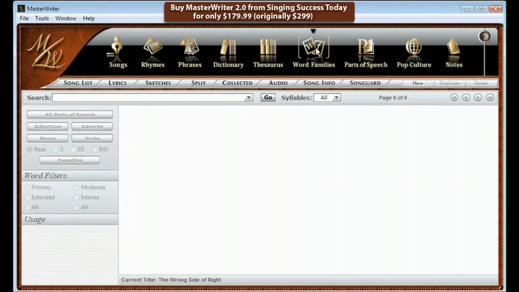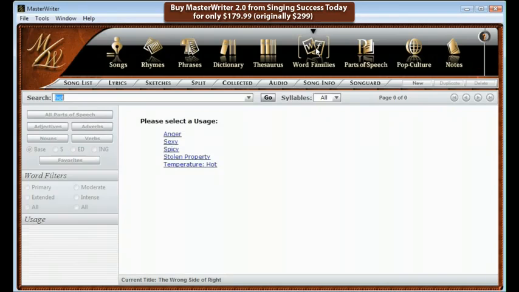Word families is a new feature that will open up a new world of possibilities for descriptive words and ideas. We have become a visual society, and our descriptive word vocabularies have suffered as a result. With this in mind, we created word families to provide the songwriter with a comprehensive and unique selection of descriptive words. By way of an example, if you're looking for a more creative way to describe a hot sun, search